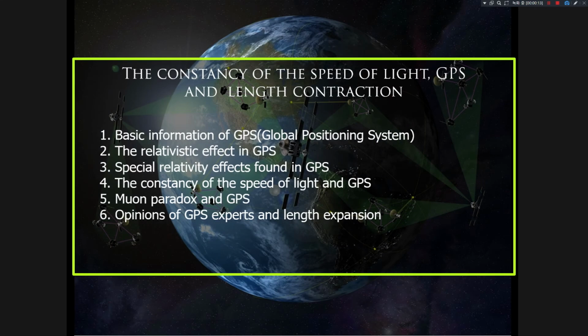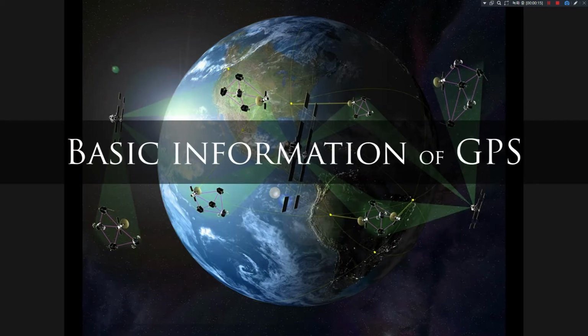Let's talk about the contents posted today. The major theme is Principle of Constancy of Light Velocity, GPS, and Length Contraction. In detail, we will first look at the GPS basic information, followed by relativistic effects found in GPS, special relativistic effects found in GPS, principle of constancy of light velocity with GPS, Mulan paradox with GPS, and the opinions of GPS experts. Well, at first, the information of GPS basics.